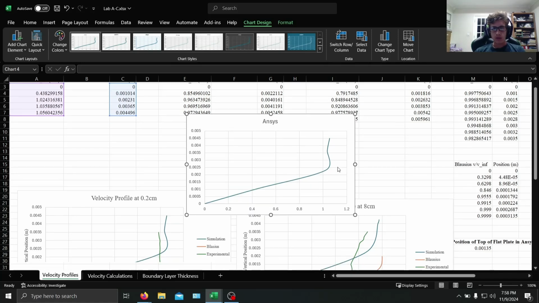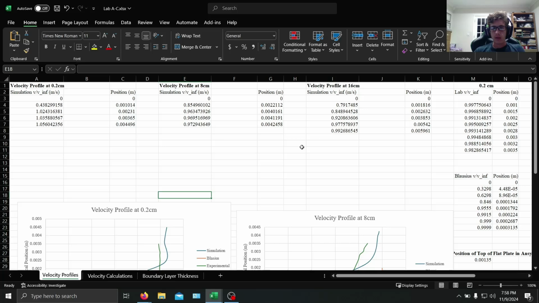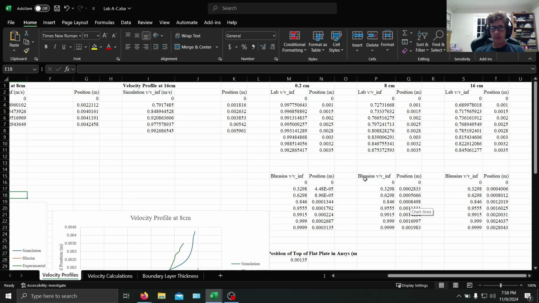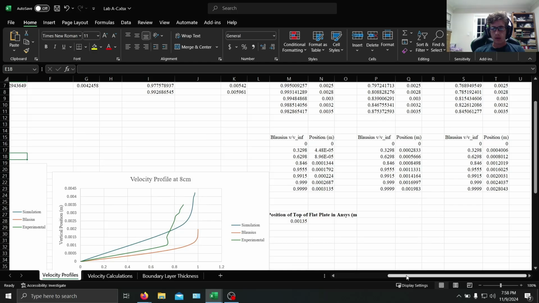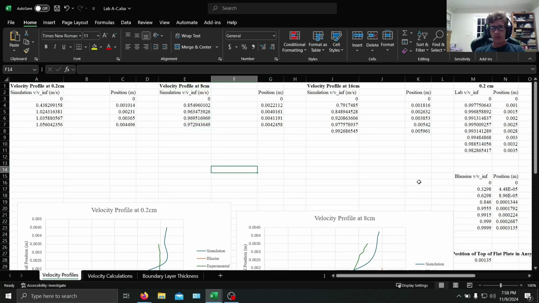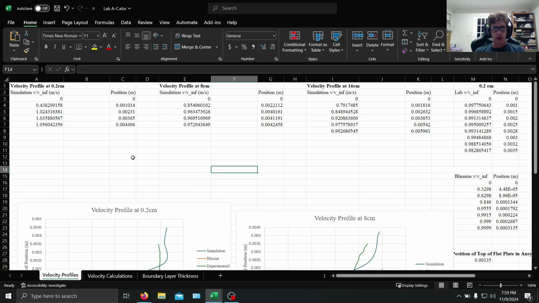And then you just do that for all the other velocities here. And then do the same method for the lab and Blasius. And that is not, I think, a part of the video that we were supposed to do. But it's the same process. Once you find all the velocities, just divide it by the free stream velocity and then plot it.